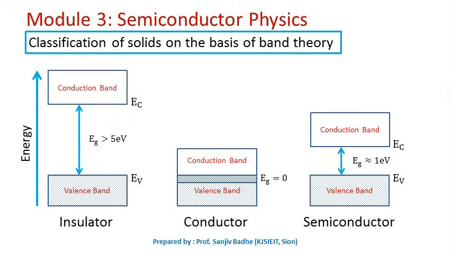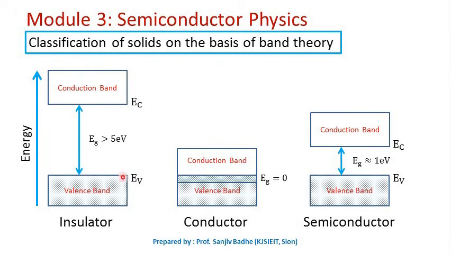So after understanding the meaning of valence band and conduction band, now we can classify solids on the basis of band theory. Valence band is the uppermost filled band and conduction band is the lowest empty band. The lower filled bands and upper empty bands will not participate in the conduction. Why? Because for conduction to occur, we need the band which will have empty states and electrons both, and there are no chances of creation of empty states in the lower filled bands and no chances of getting electrons to the bands which are empty and which lie above the conduction band.